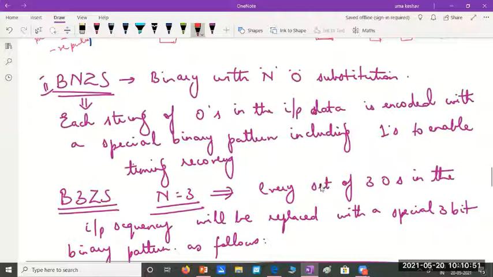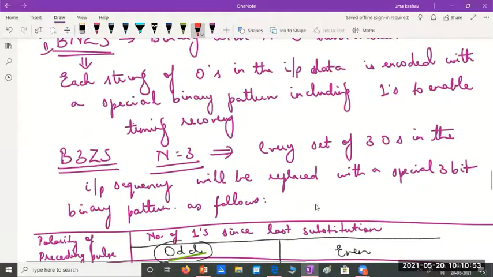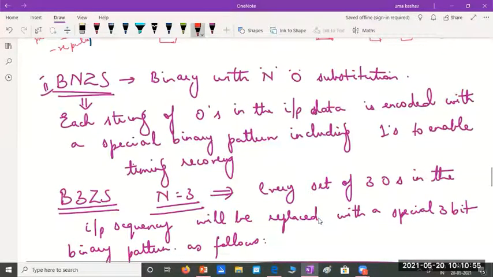No. Okay then. And BNZS was the second type of replacement signaling format, which would overcome the deficiency of bipolar signaling. As the name indicates, it says binary with N zero substitution. Binary with N zero substitution is the full form of BNZS signaling.